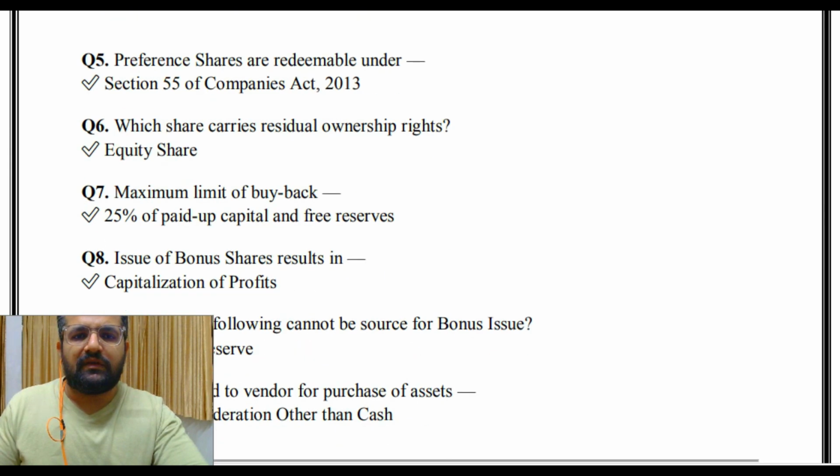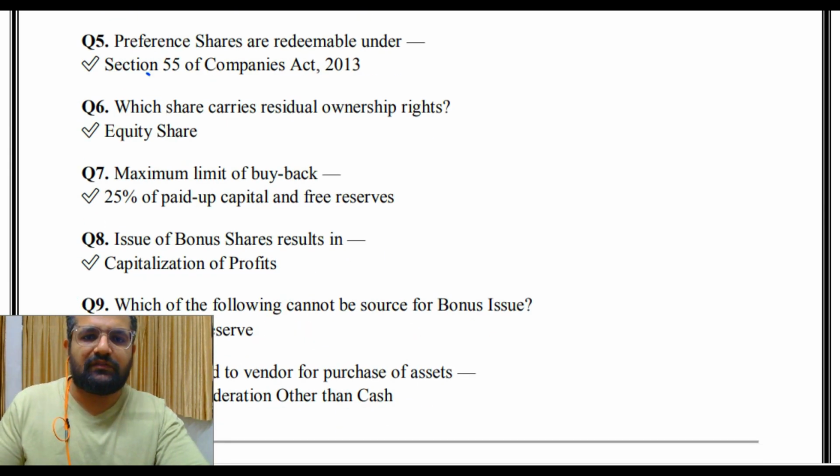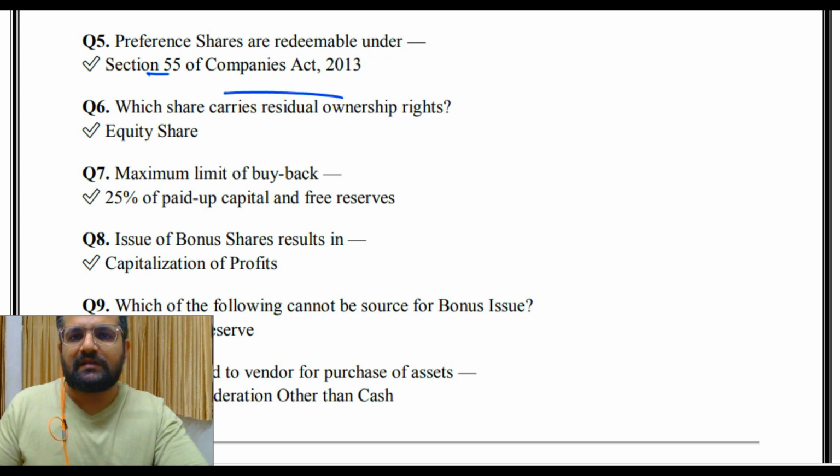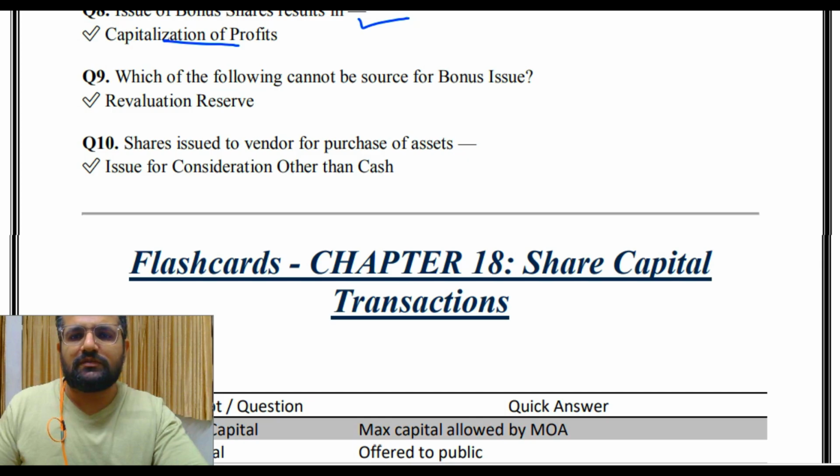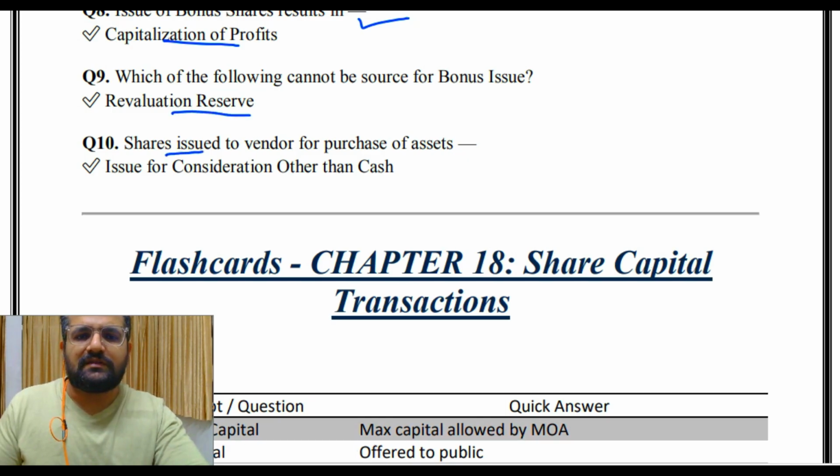Then preference shares are redeemable under Section 55 of Companies Act 2013. Section 55, Companies Act 2013. Which share carries residual ownership rights? Equity shares. Maximum limit of buyback: 25% of paid up capital and free reserves. Issue of bonus shares results in capitalization of profits. Then which of the following cannot be the source for bonus issue? Revaluation reserve. Shares issued to vendor for purchase of assets, so issue for consideration other than cash.